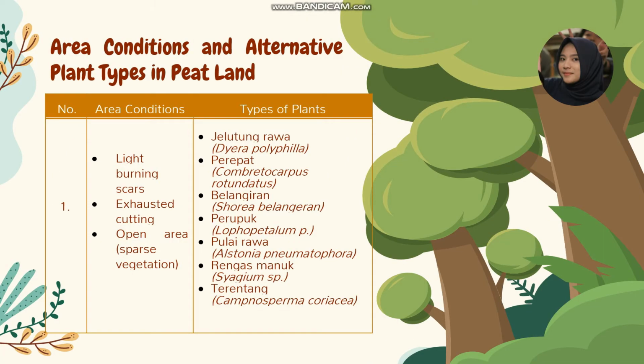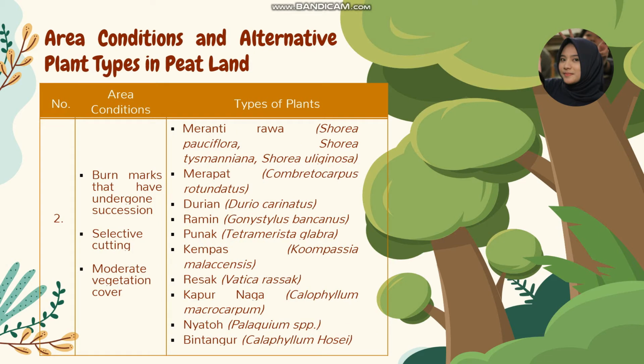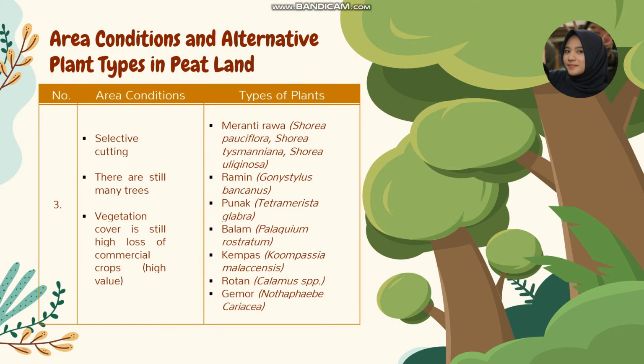Area condition and alternative plant types in peatland. Number 1. Area condition like burning scar, exhausted cutting, open areas, sparse vegetation. Number 2. Area condition, burn marks that have undergone succession, selective cutting, moderate vegetation cover. 3. Area condition, selective cutting, there are still many trees, vegetation cover is still high, loss of commercial crops, high value.